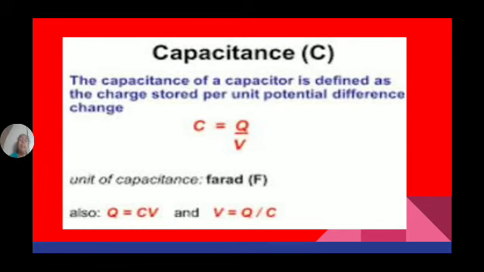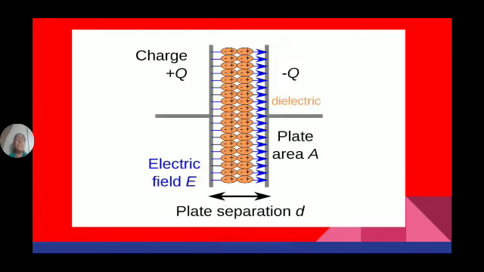If you give 1 volt across the plates and 20 microcoulombs are accumulated, then the capacitance is 20 microfarads. The charge accumulated when 1 unit voltage is applied is known as the capacitance of a capacitor.